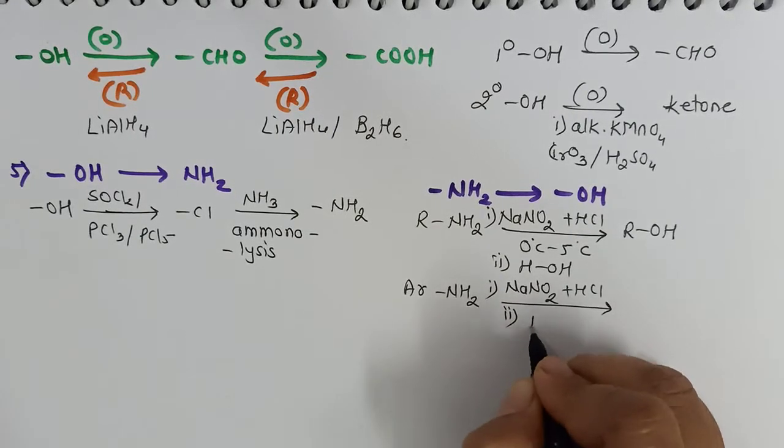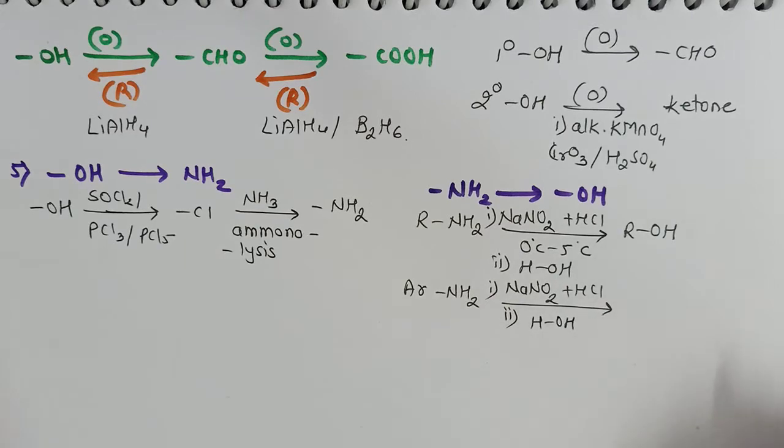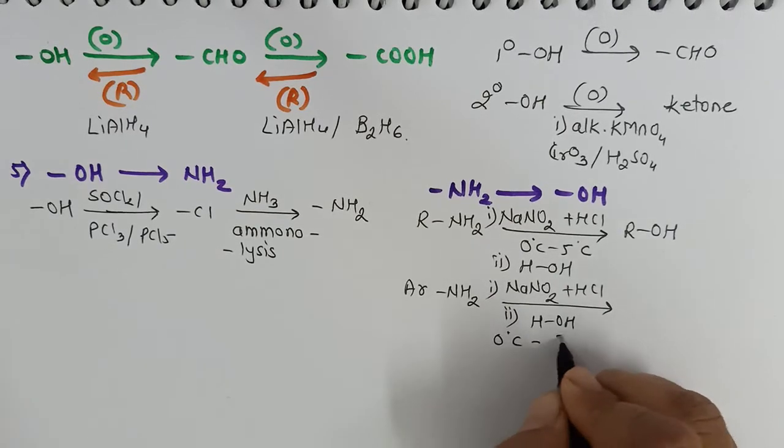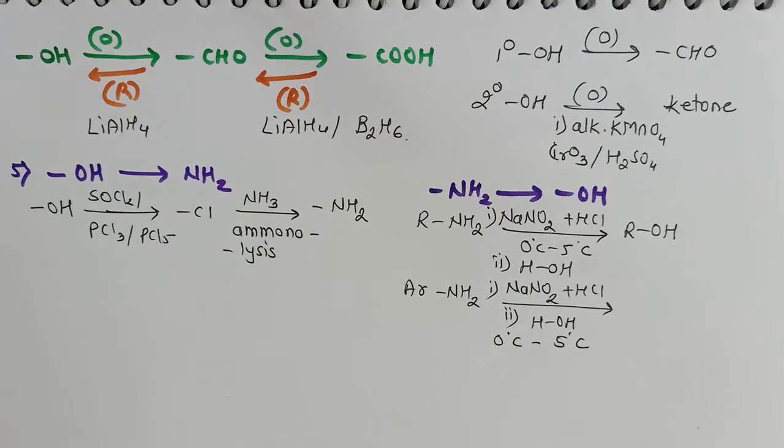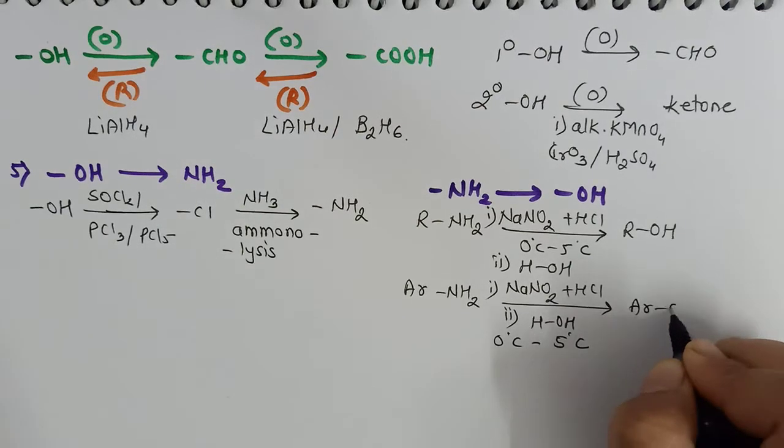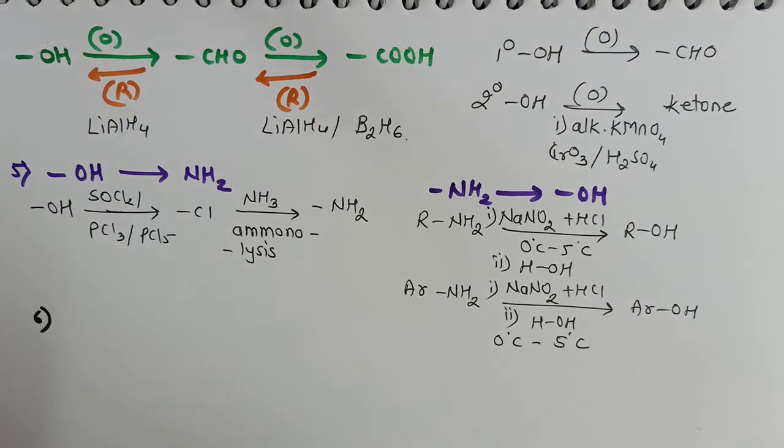First of all, it is converted to BDC, that is benzene diazonium chloride. Remember, this reaction takes place at 0 degrees Celsius to 5 degrees Celsius, and then we'll get the corresponding alcohol, that is the phenol. Let us consider the next conversion.